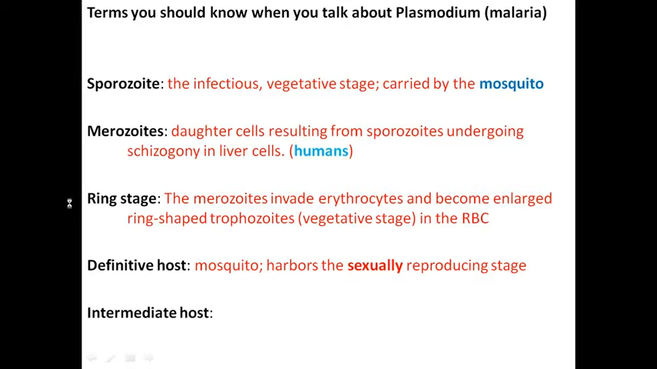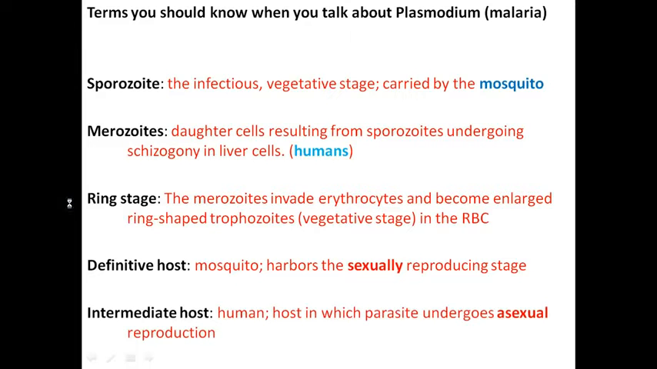The other host is the intermediate host. This is the host in which the parasite can undergo division, but it won't be sexual division. It's going to be asexual division or reproduction. So in this case, when the Plasmodium is inside the human host, it will go many rounds of replication, but it will divide by asexual reproduction.